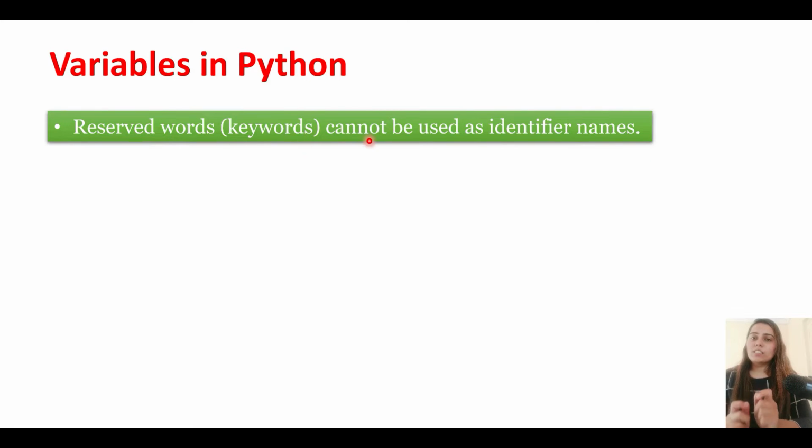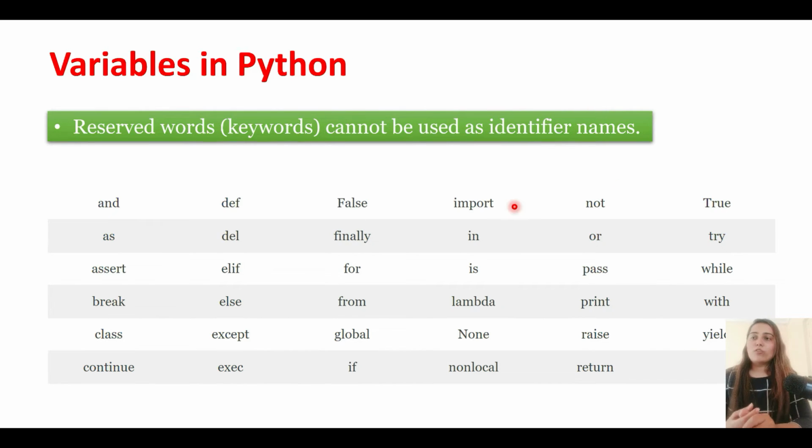Now there are certain special words in Python that Python is using to carry out different functions. These are known as reserved words or keywords, and they cannot be used as identifier names. That is, they cannot be used as the names of the variables. For example, import, def, True, False, if, else, elif, for, which are used in loops, conditional statements, and boolean values.